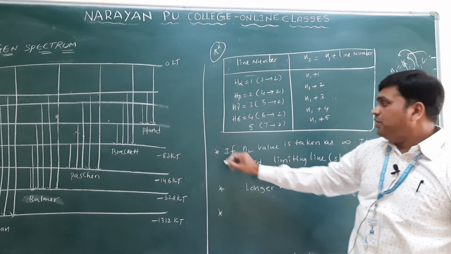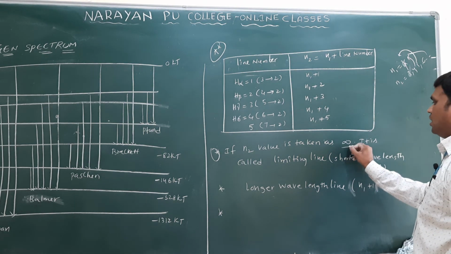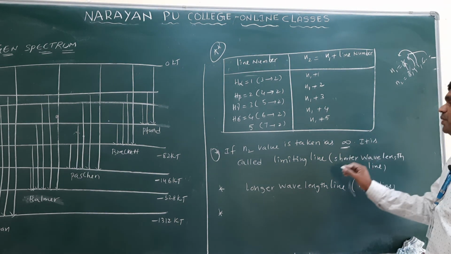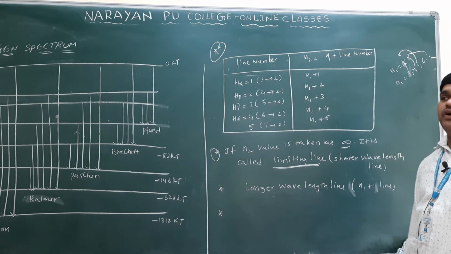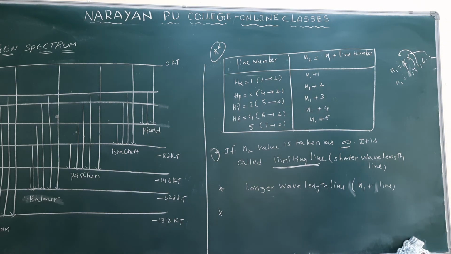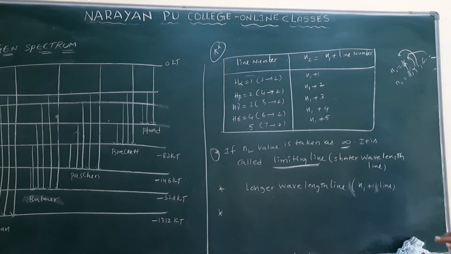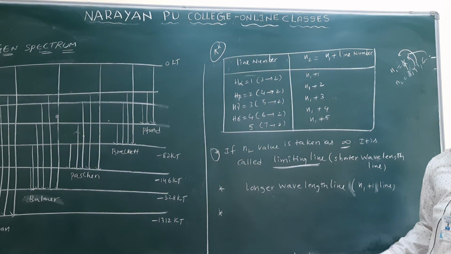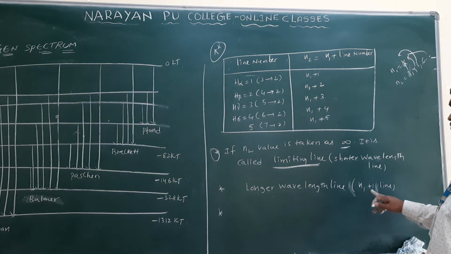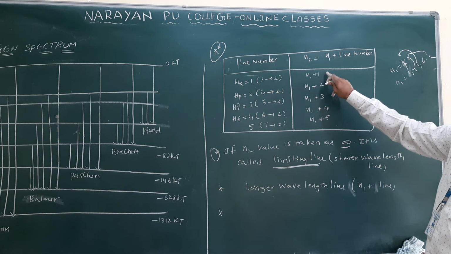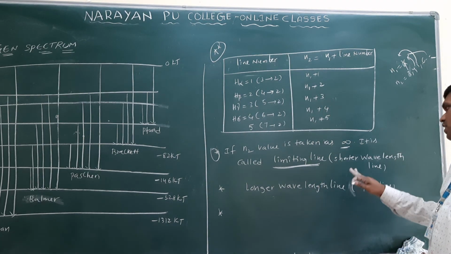And one more very important point you can see here. If the N2 value is taken as infinity, it is called the limiting line only. The wavelength observed at the limiting line is called the limiting wavelength only. So the limiting line has the shorter wavelength only. In any question, if they give the shorter wavelength, the N2 value is infinity only. And the next one is the longer wavelength. The longer wavelength is the N1 plus 1 line only. So the N1 plus 1 line has the longer wavelength, and when N2 goes up to infinity, we call that the shorter wavelength only.